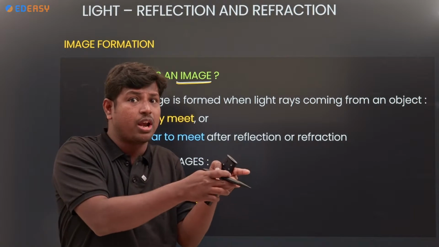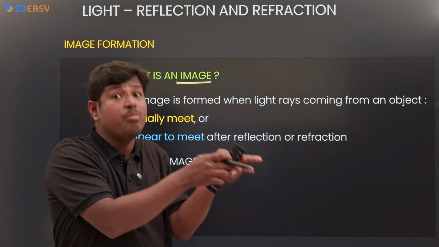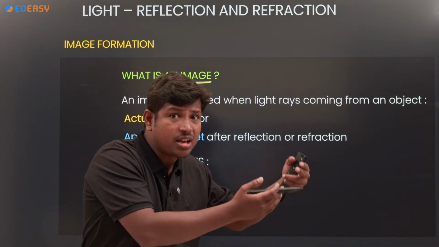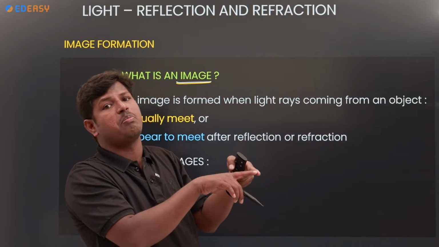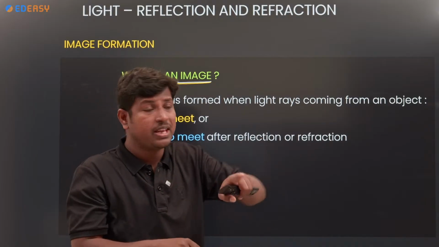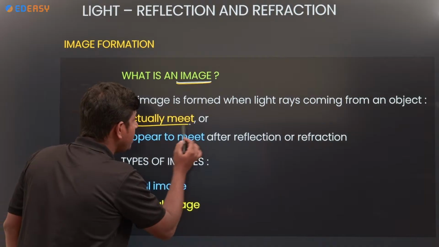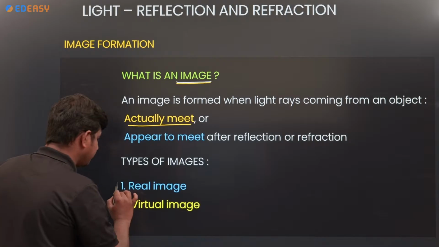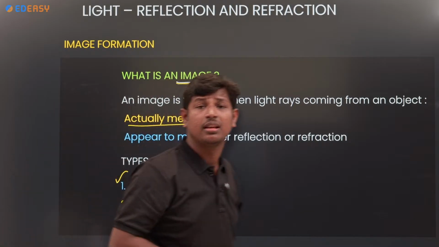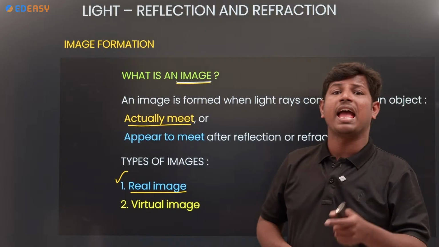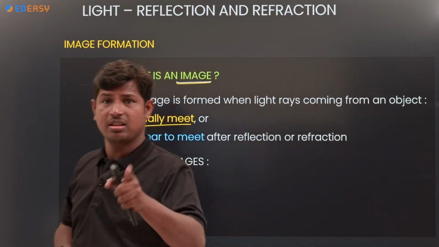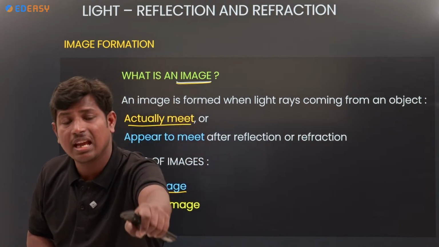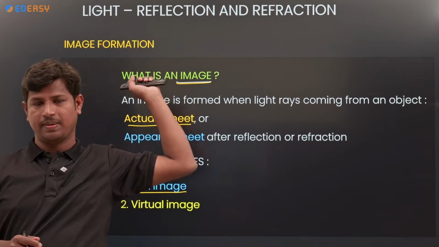If the light rays after reflection really meet at a point, or actually meet at a particular point, there it forms a real image. When the actual light rays after reflection or refraction meet at a point, you will get which type of image? Real image.